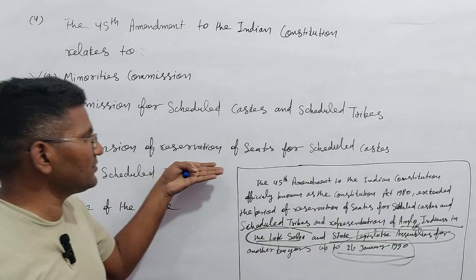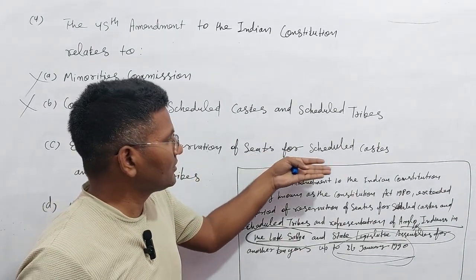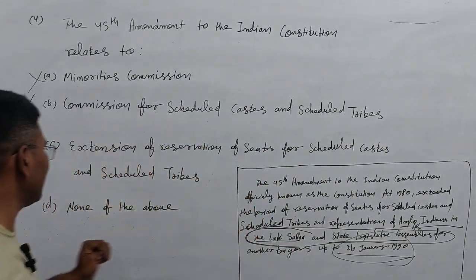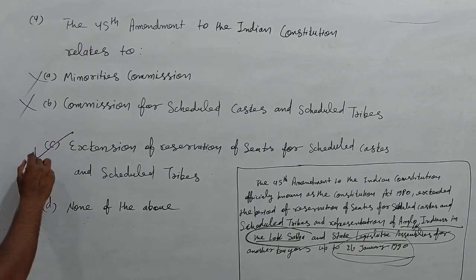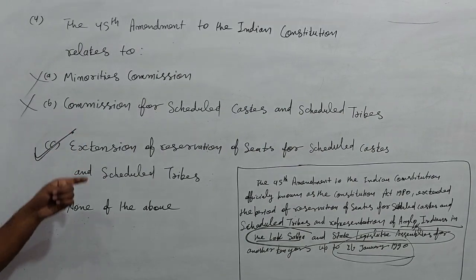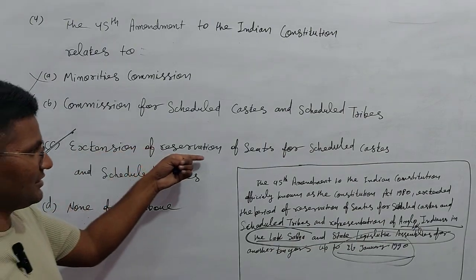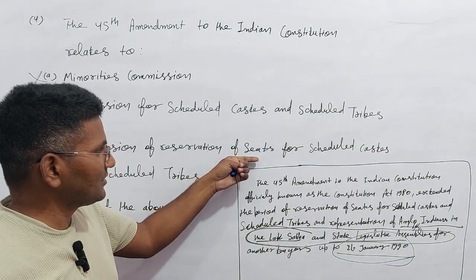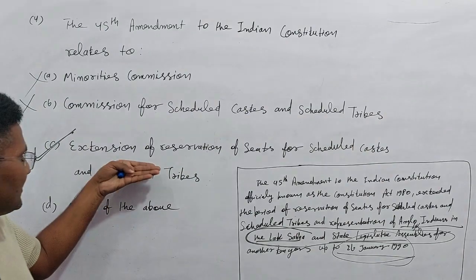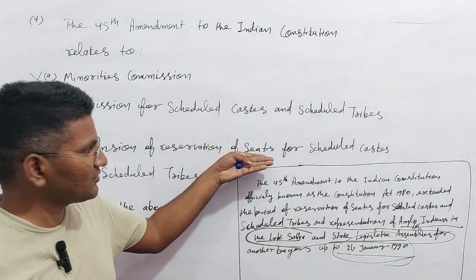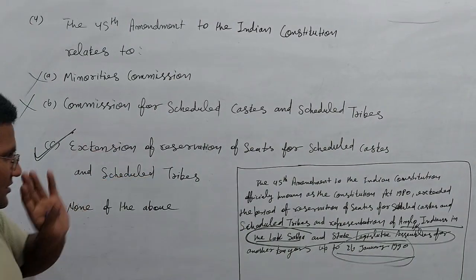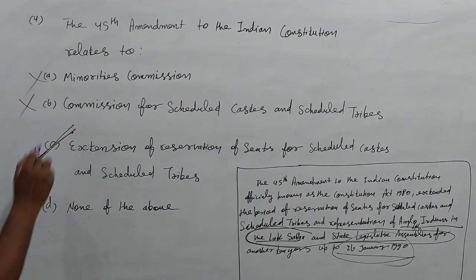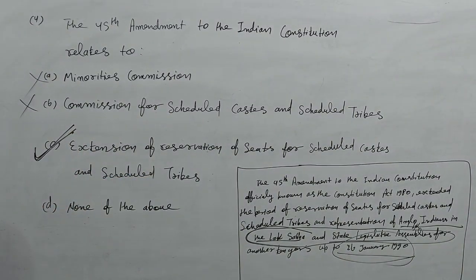Extension of reservation of seats for Scheduled Castes and Scheduled Tribes, this is your right answer. And none of the above is also wrong.